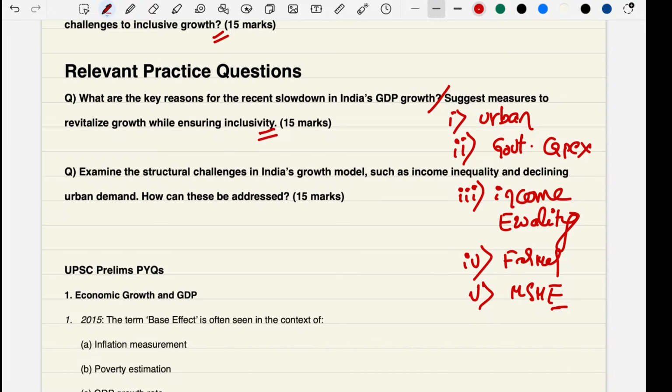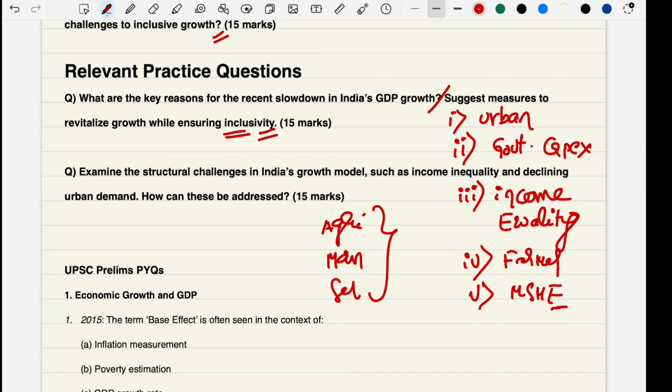Friends, whatever measures we have taken are discussed in the government role, so you can straight away discuss those points. We can also discuss inclusiveness of all the people, like all sectors: the agriculture sector, manufacturing sector, MSMEs, service sector. That is one part.